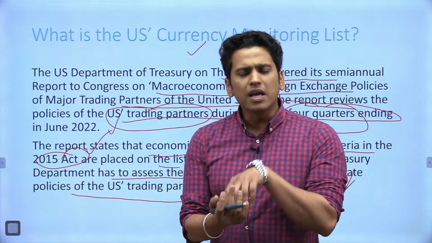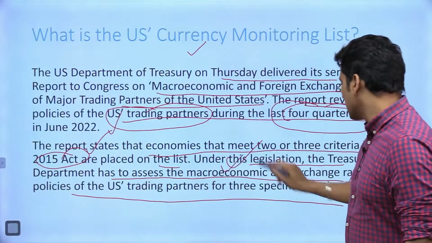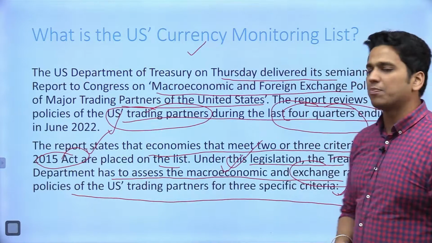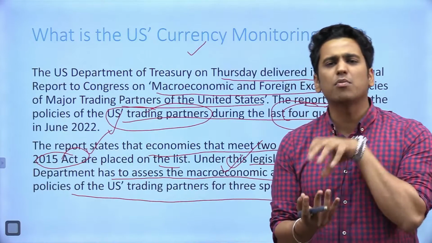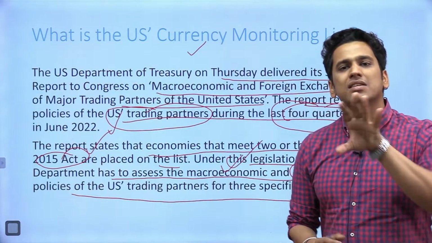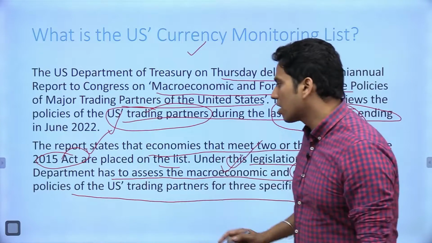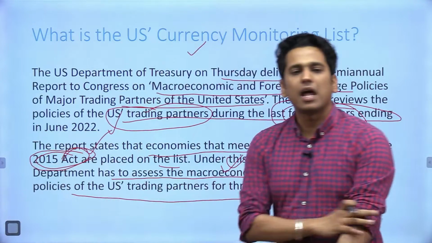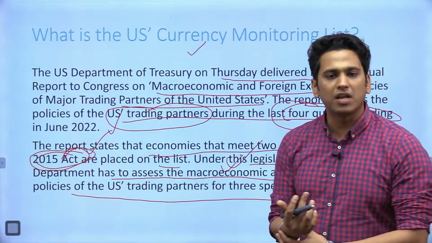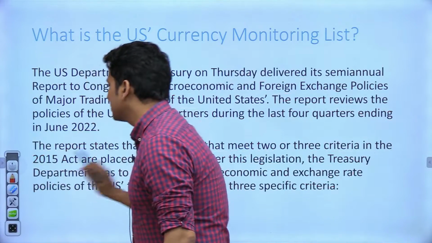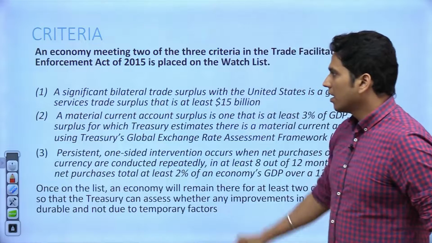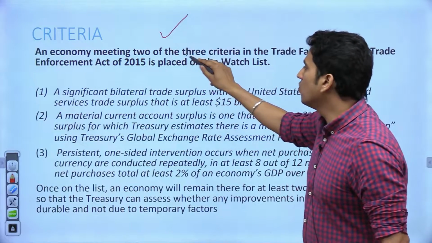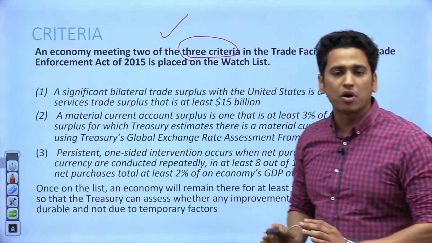So basically here macroeconomic policies plus the exchange rate policies of the USA trading partners are continuously monitored for 3 basic criteria that we're going to discuss according to the 2015 Act. Now these things become very, very important. Let's try to see what is the basic criteria. First of all, an economy meeting 2 of the 3 criteria, very, very important.